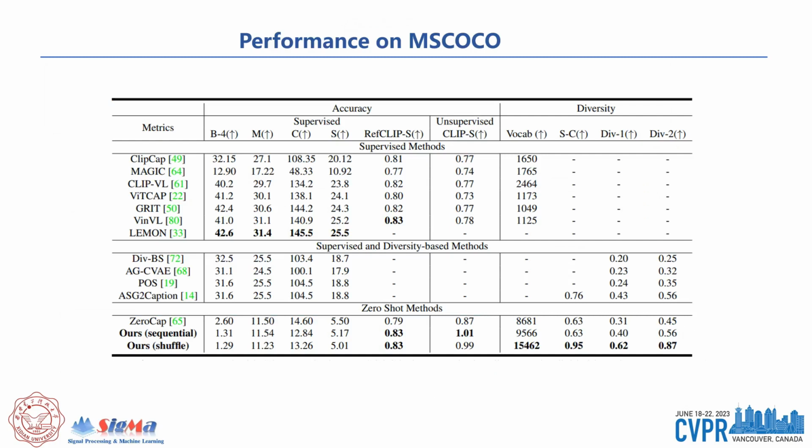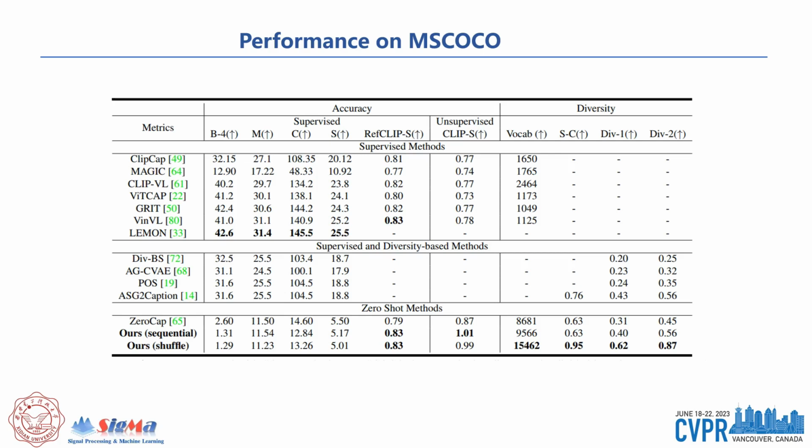Here is the performance on the MSCOCO caption dataset. Obviously, for traditional supervised accuracy-based metrics, zero-shot methods without any fine-tuning lag behind other supervised methods because they can benefit from the domain bias of training data. But for semantic-related metrics, CLIP score and RefCLIP score, our proposed method can get comparable and superior performance to demonstrate our ability to generate accurate captions, though not in COCO's style.